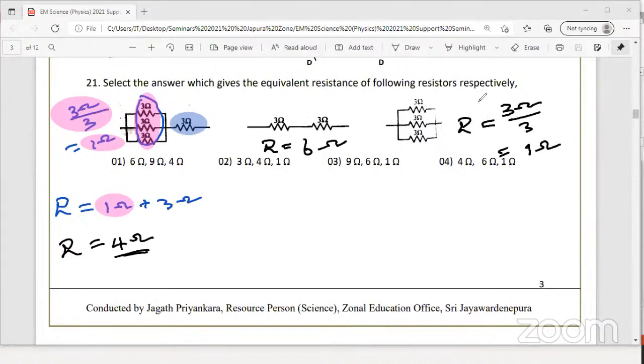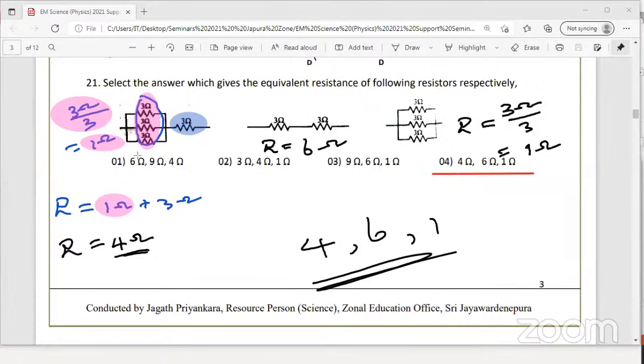Now the question is: select the answer which gives the equivalent resistance of the resistors respectively. The correct one is 4, 6, 1: 4 ohm, 6 ohm and 1 ohm. The answer is the fourth. Please raise your hand those who got this answer.